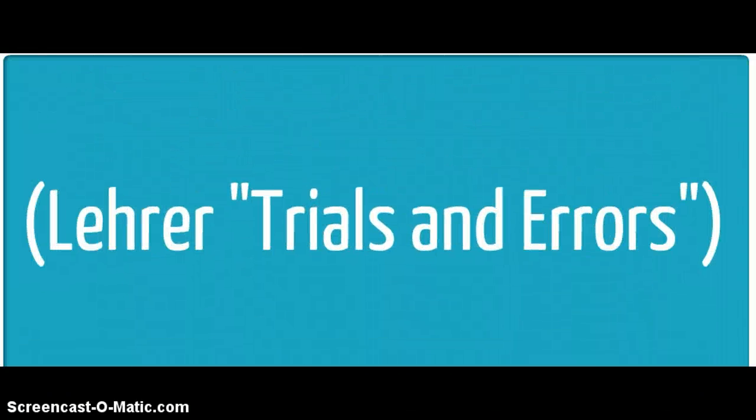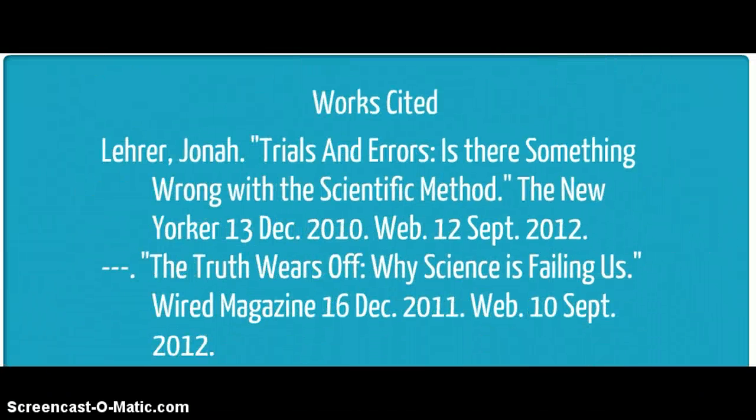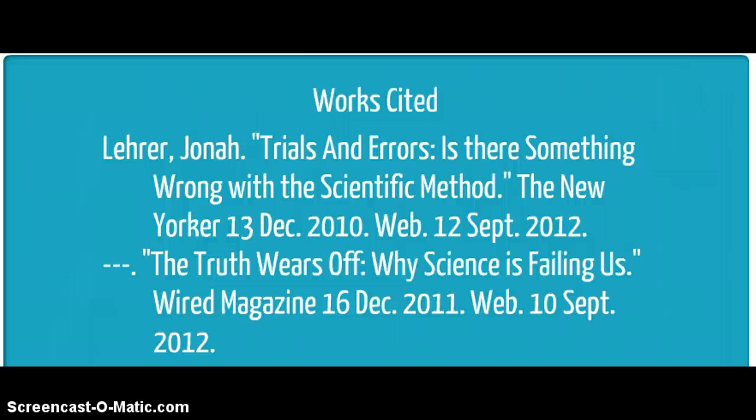If more than one work by the same author is used in your paper, include in the parenthetical an abbreviated version of the title following the author's name, as we see here. Then, in the works cited, you'll want to list both sources alphabetically by title. Notice that the author's name is only listed once. For the second citation, the name is replaced with 3 hyphens and a period.